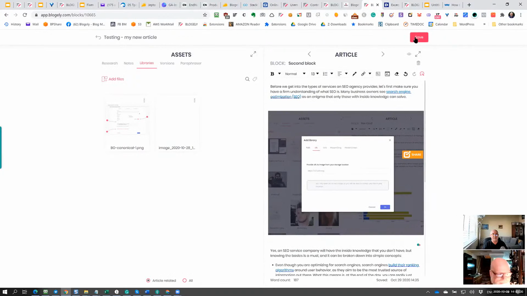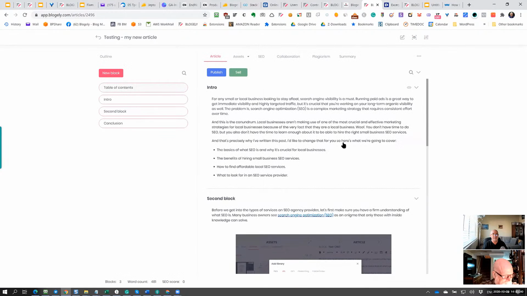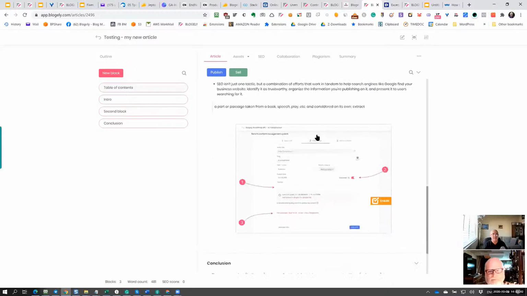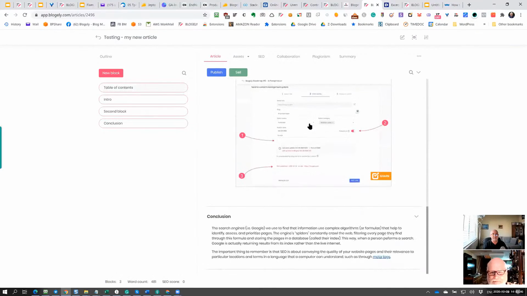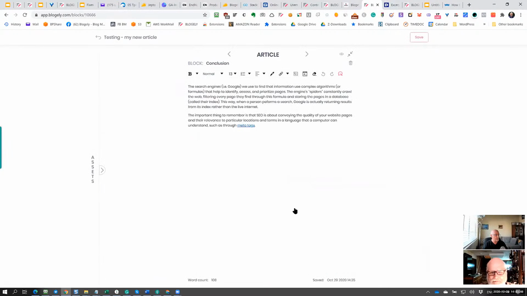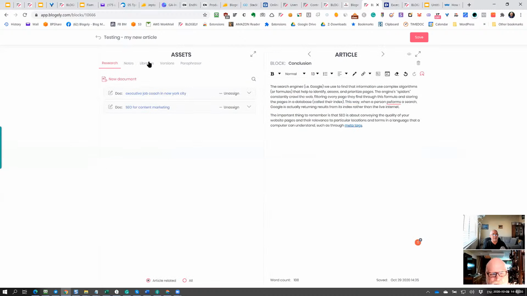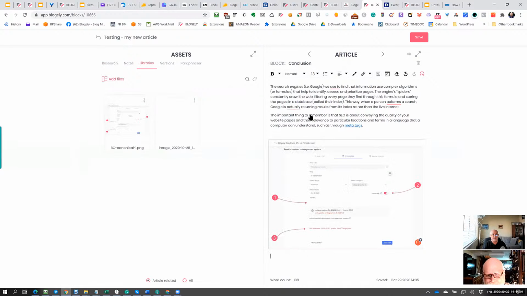Now if I want to save it, make sure you click the save button. Now it's saved. When you get out, you can see we completed the second block. There are two images there, and let's go on and complete the last block. We have not much time left, so I'm trying to keep it moving. Now let's assume that I want to use some other image or library, and let me add, assuming that I added some more, the same image here.